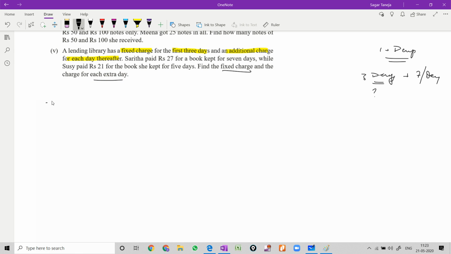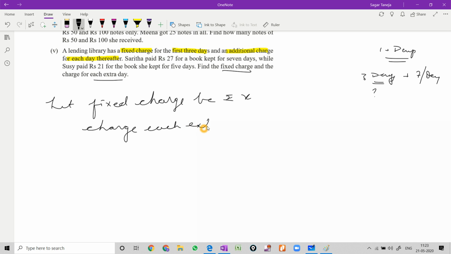So we don't know what the fixed charge is, and we don't know the charge for one extra day. So let the fixed charge be rupees x, and the charge for each extra day be y.